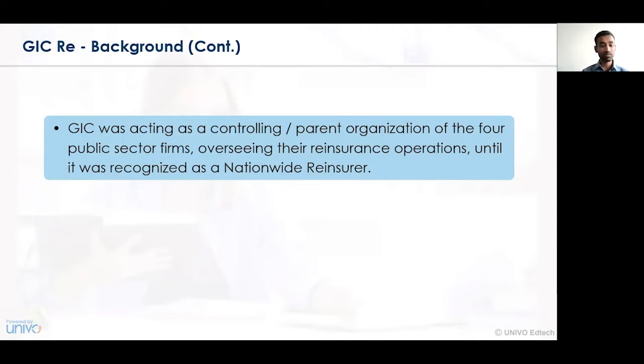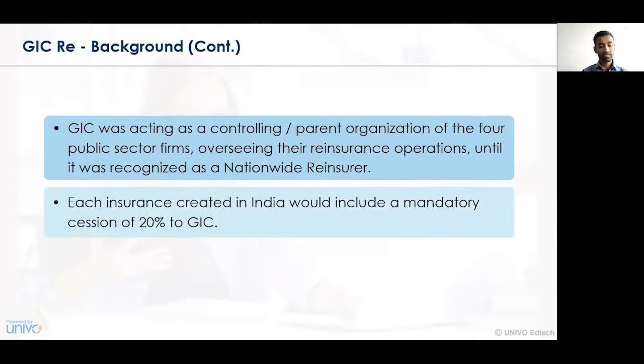The major name that comes up is the General Insurance Corporation of India. Each insurance created in India would include a mandatory cession of 20% to GIC. So here, for any insurance policy or insurance company in existence, the role played by GIC as a contributor or participant is almost up to 20%. Hence we can see that a 20% share is always taken by GIC in each and every contract or insurance policy.